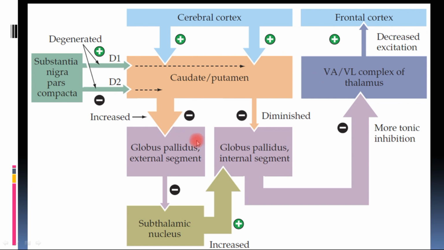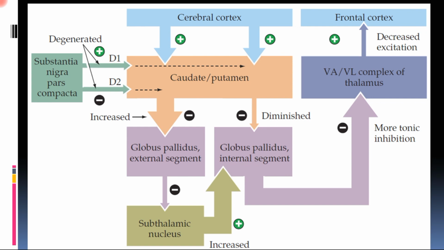Now let us see the effect. What is the major function of the direct pathway? Its function is to stimulate the thalamus so that it can stimulate the motor cortex. The indirect pathway is opposite, that is inhibition. It inhibits the thalamus, and thus the motor cortex does not receive further impulses, causing the breaking or stopping of the action initiated by the direct pathway.